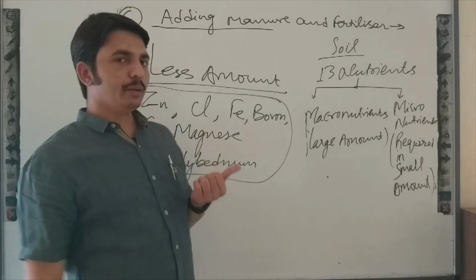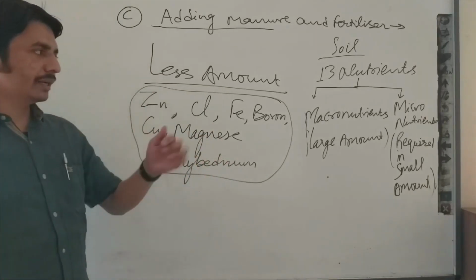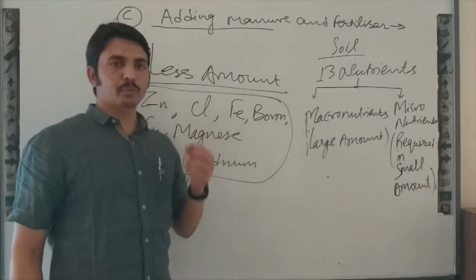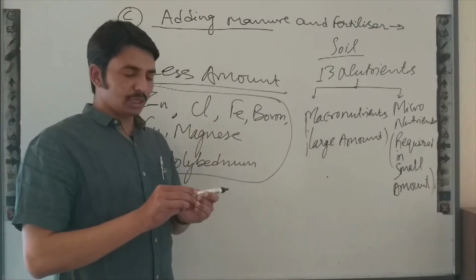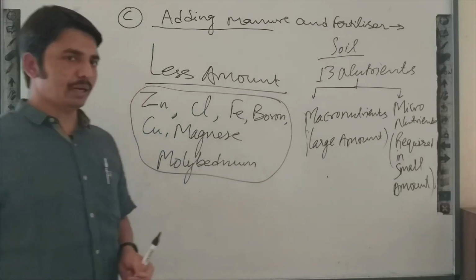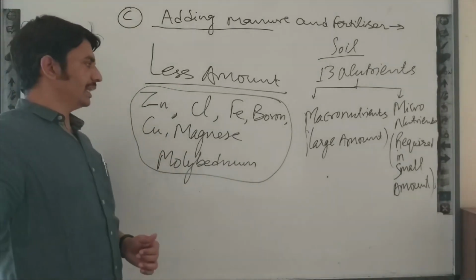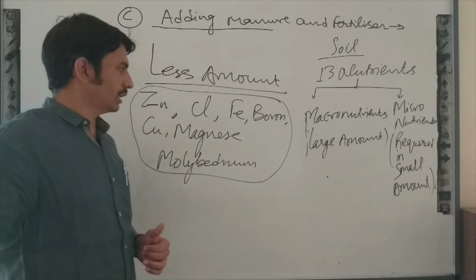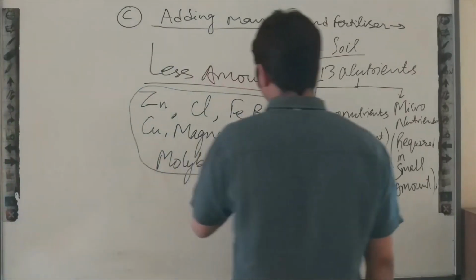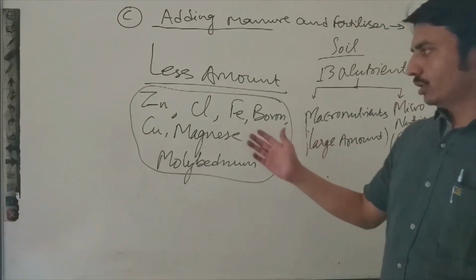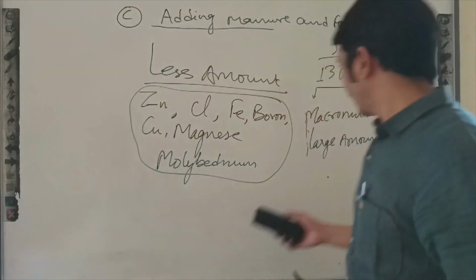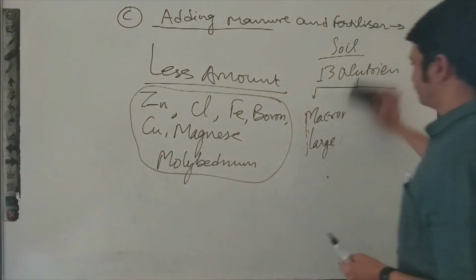Nutrients which are required in large amount are nitrogen, phosphorus, sulfur, potassium. Nutrients which are required in less amount are zinc, copper, chlorine, iron, boron, manganese. These all are required in less amount.